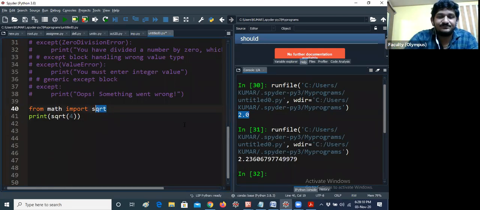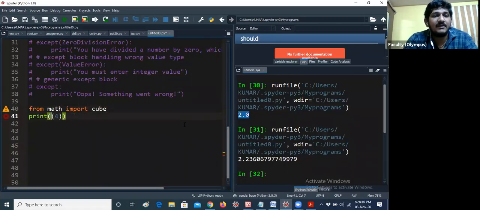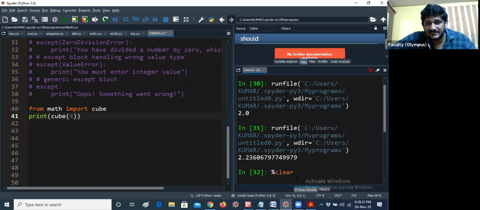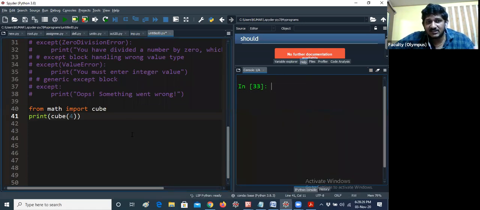I would like to give cube. Instead of square root, I'm giving cube. So I'm not getting any error. I hope you understand, guys. What is output now? Can you please answer in the chat box, guys, please? What is the answer for cube of 4? Don't tell me the answer of 4 cube. You just tell me, I'm giving from math import cube, print cube of 4.